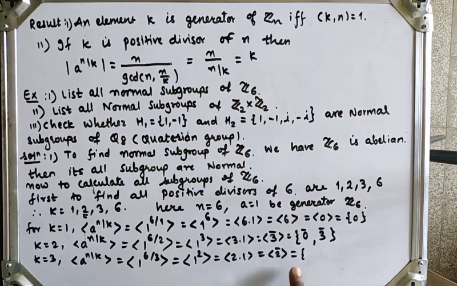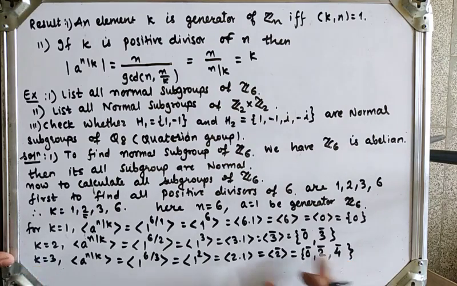So if I generate 2, now generating 2 means what? Add 2 multiple times till we get the identity. Okay, so here we'll add 2 one time, then we'll get 2 bar. Now add 2 two times, 2 plus 2 is 4 bar. Next I will add 2 three times, 2 plus 2 plus 2 is 6, and 6 modulo 6 will be 0. So I get the identity element, so I will stop here. So here I get 3 elements, 0 bar, 2 bar and 4 bar. So this is the subgroup of order 3.